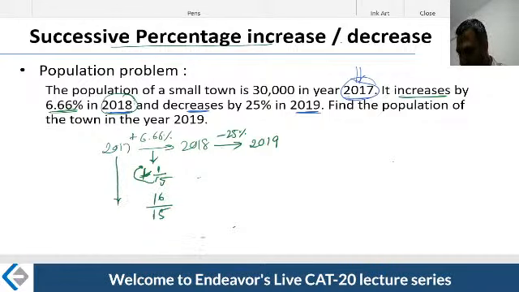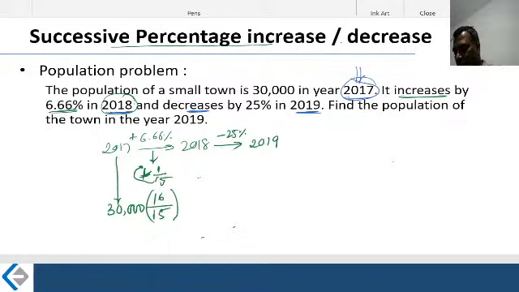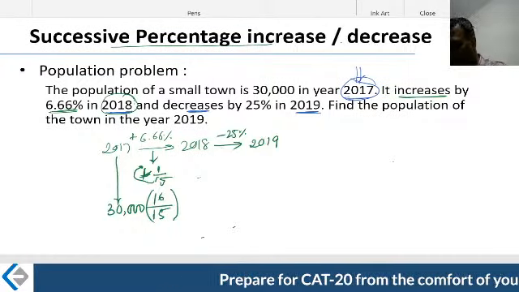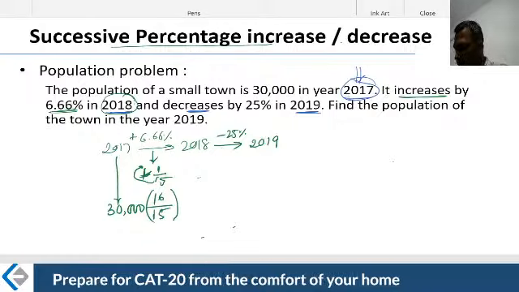What was the figure in 2017? The figure in 2017 is 30,000. So what are we trying to say? 30,000 got increased by this much, and now this is the number for 2018. If you ask what the figure for 2018 is, this calculation is the figure for 2018. But the author said, I am not interested only in 2018. I am also interested in what happens in 2019.